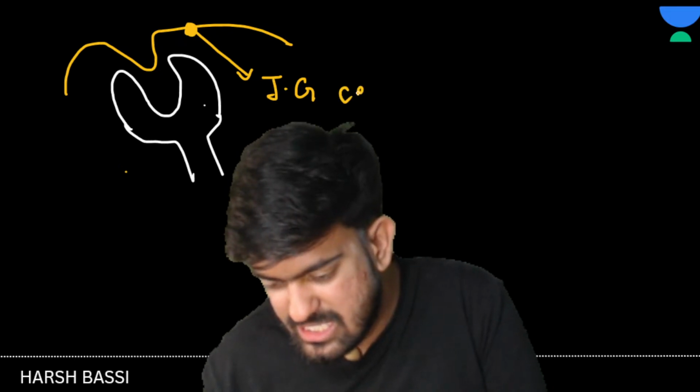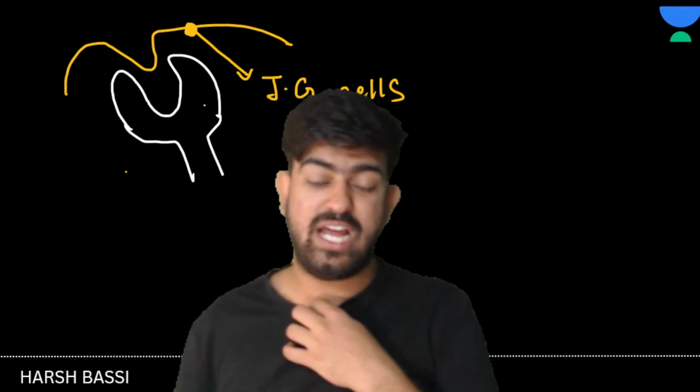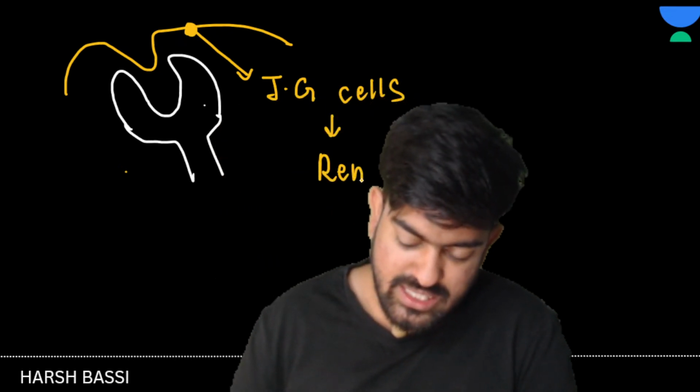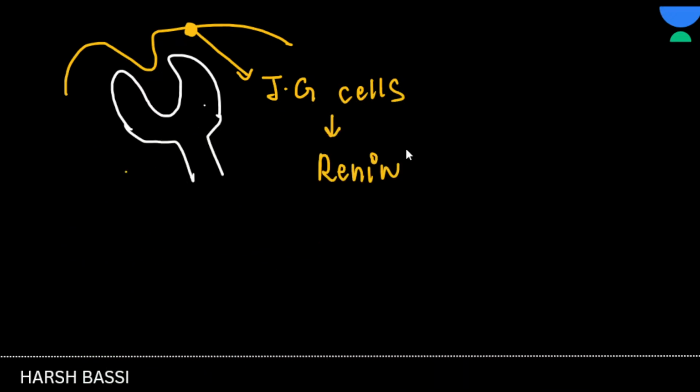This is the afferent arteriole, okay? From here, the afferent arteriole is coming, right? And some of the cells of this afferent arteriole are modified into the JG cells, juxtaglomerular cells, okay? Such cells have become endocrine in nature, and they secrete renin. Remember, R-E-N-I-N, renin, not R-E-N-N-I-N, which is something different, okay?